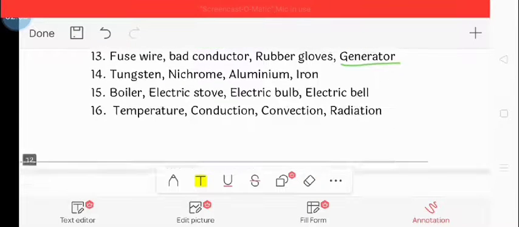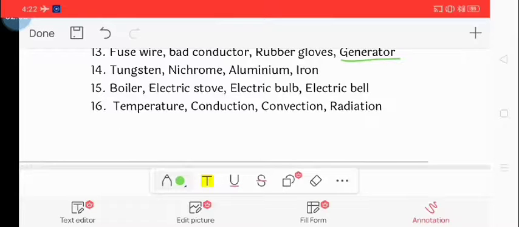Next, tungsten, nichrome, aluminium, iron. So the correct option is nichrome because nichrome is an alloy used for making heating wire, while the others are metals. The next question is boiler, electric stove, electric bulb, electric bell. So the correct option is electric bell because the others are used to generate heat energy when they become hot, but an electric bell does not produce any heat energy.